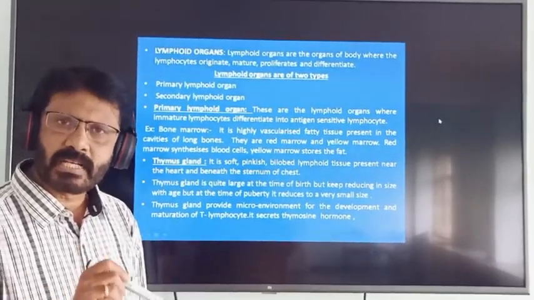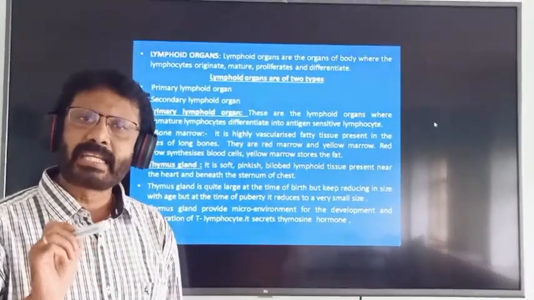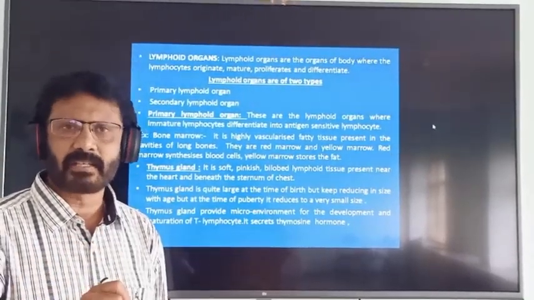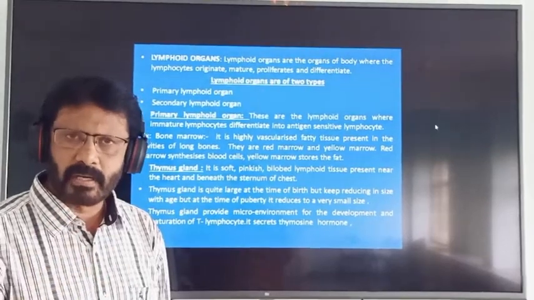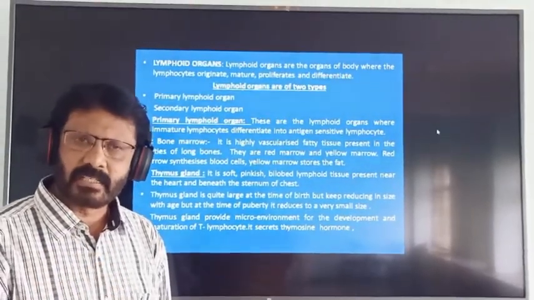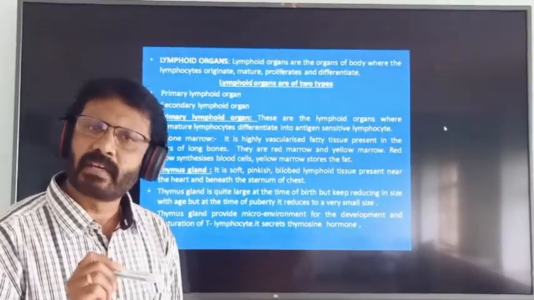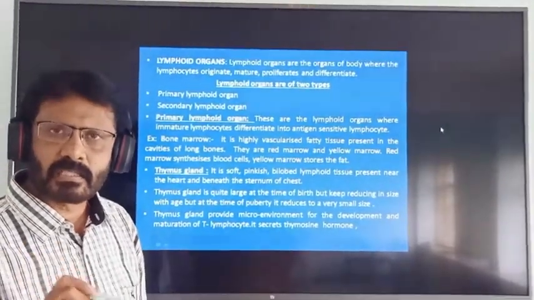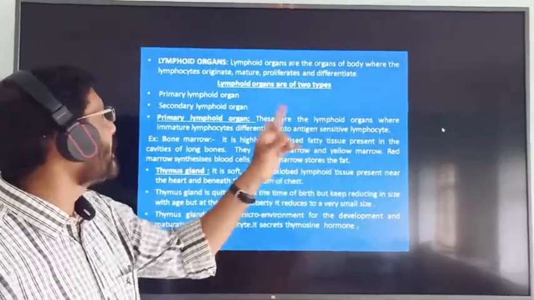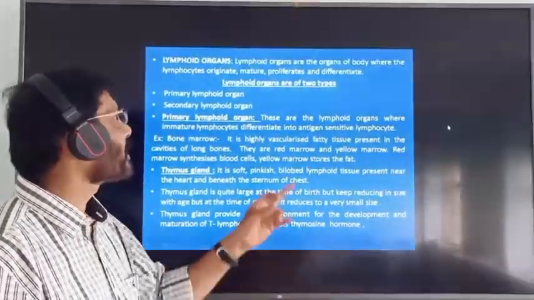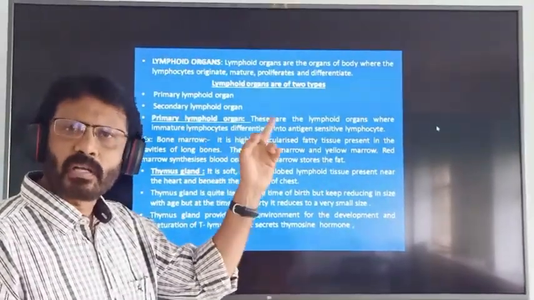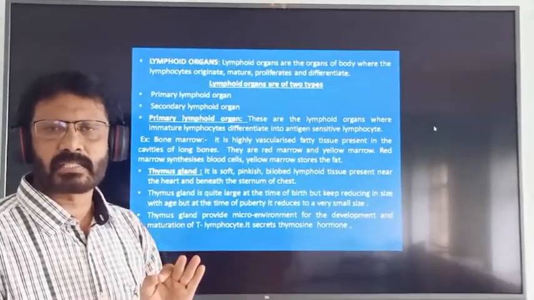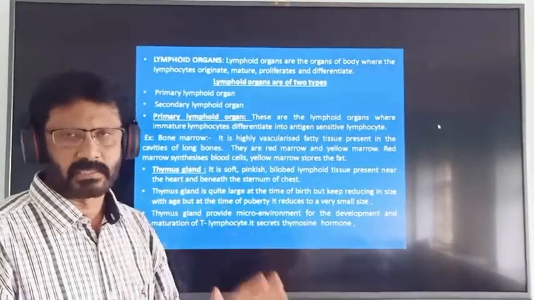T lymphocytes originate in bone marrow and differentiate in the thymus gland. B lymphocytes originate in bone marrow and differentiate in the bone marrow itself in case of man, but in birds they differentiate in the bursa of Fabricius. So lymphoid organs are the organs of the body where lymphocytes originate, mature, proliferate and differentiate.